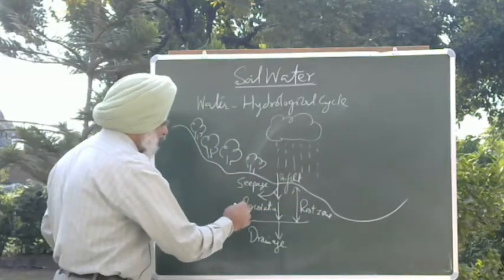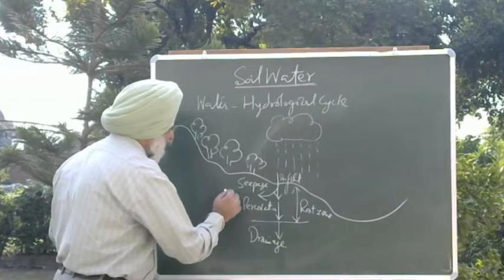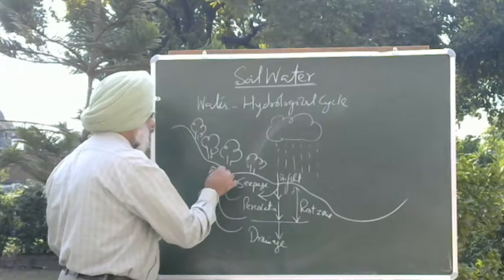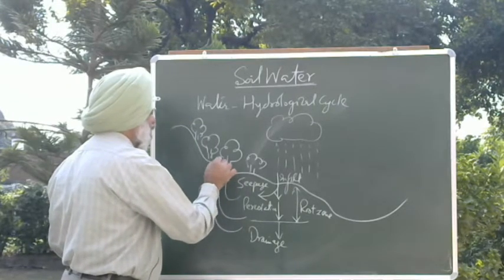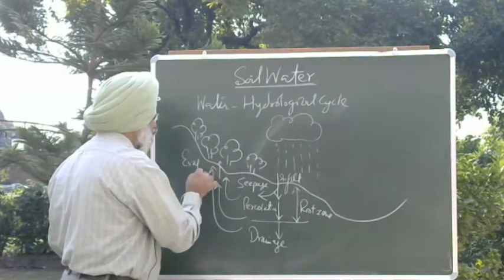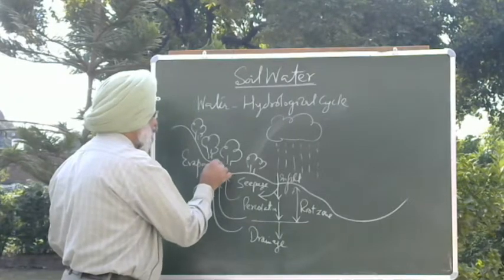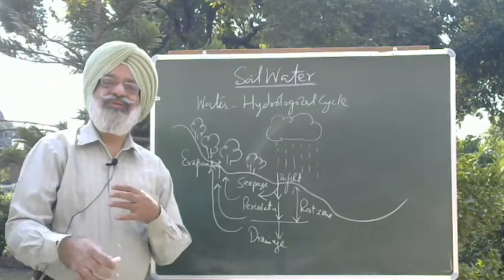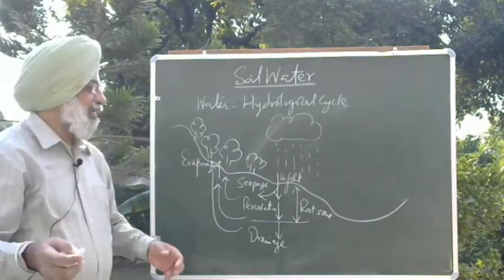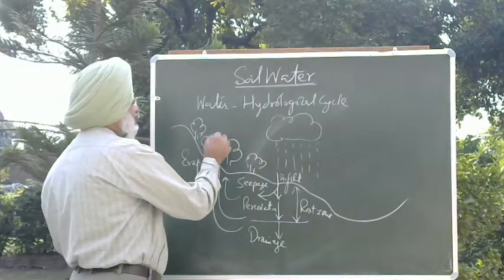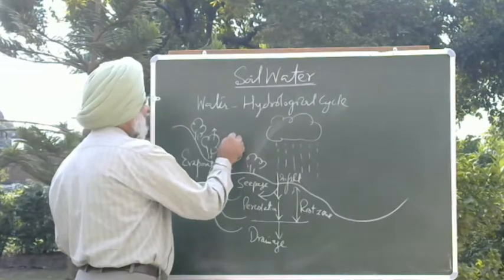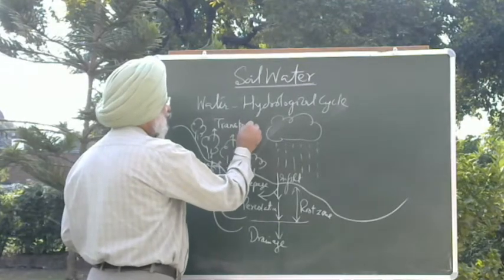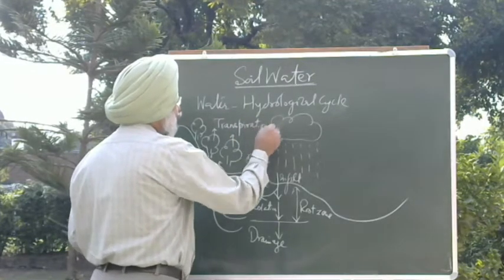Then through capillarity, some of this water from different layers may rise up and get evaporated. So this is another process, evaporation, whereby the liquid water is converted into vapor form and ultimately gets evaporated into the atmosphere. Similarly, from the plant surfaces, we have another process of evaporation, what we call transpiration.